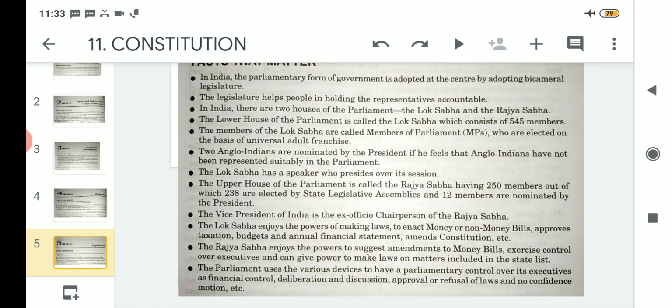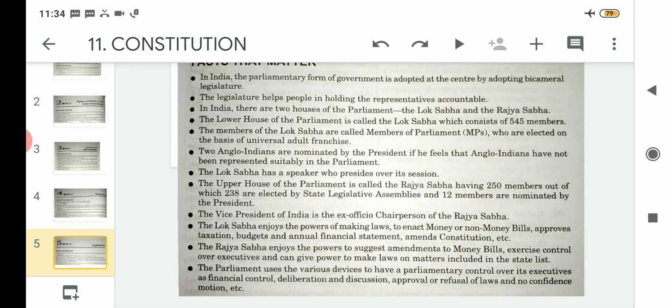This budget and annual financial statement will be categorized into a single point, then amending the constitution, etc. So regarding the powers of making laws, the Lok Sabha has the power of making laws related to 6 points, and more points are there, but overall 6 important points are given on which the Lok Sabha enjoys the power of making laws. What are these?